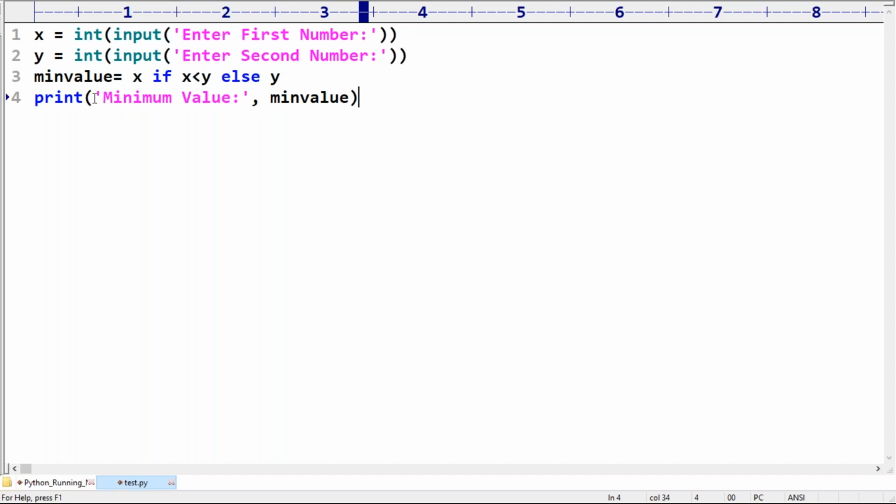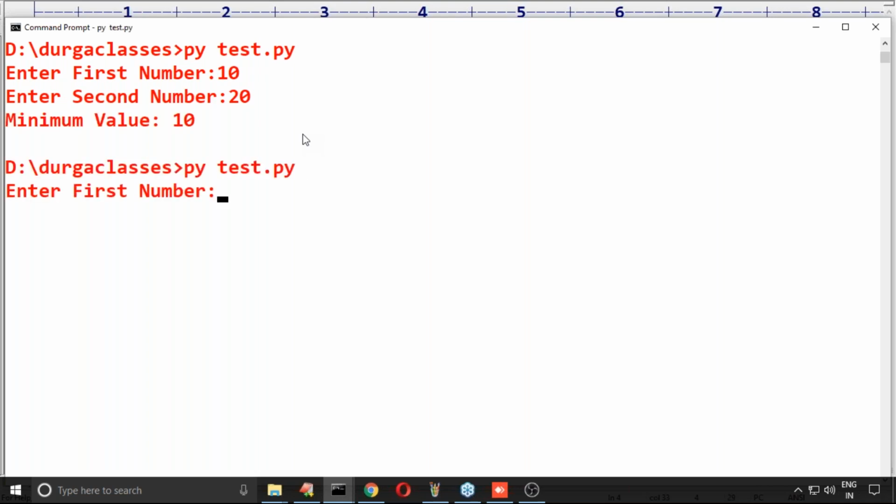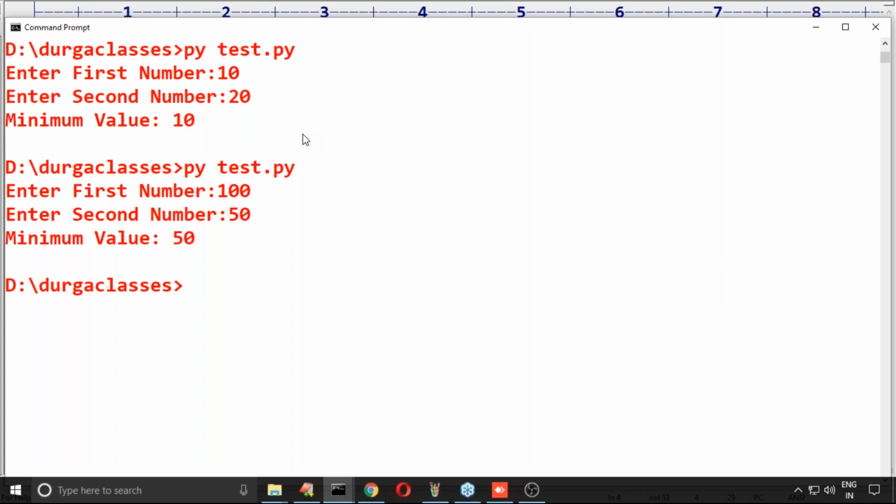This is the minimum value. It is going to print the string "minimum value" as it is, comma, and then whatever value you are getting, that value will be considered here. Now listen carefully. Enter first number 10, enter second number 20. Which is the minimum value? 10 itself is the minimum value. Enter first number 100, enter second number 50. Which is the minimum value? 50. Have you observed? 50 itself is the minimum value.